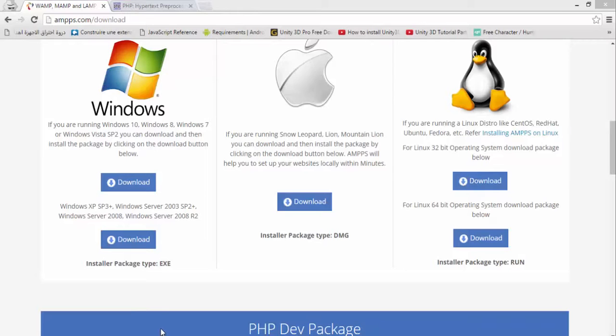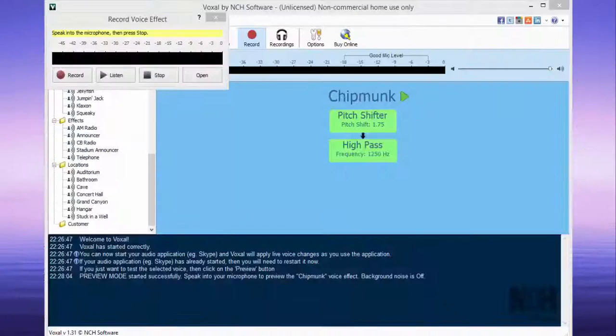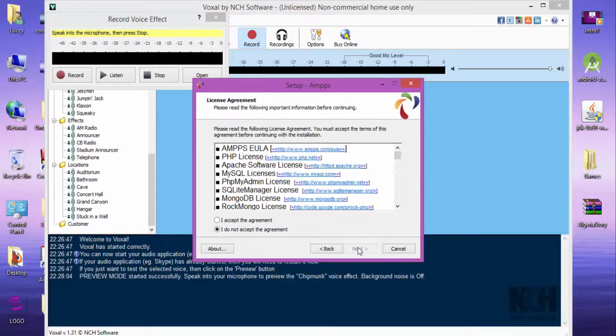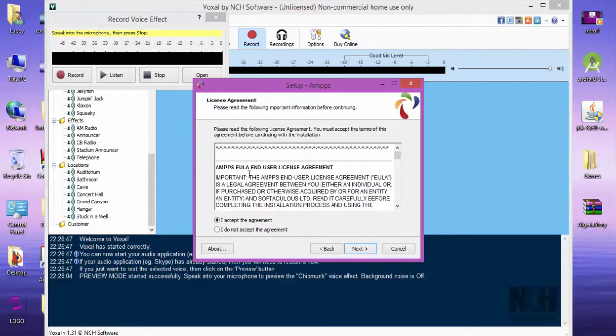And then we're starting our installation. Next, of course, accept the agreement. Please read the following license agreements. Important end user license agreement. Blah blah blah. Okay.